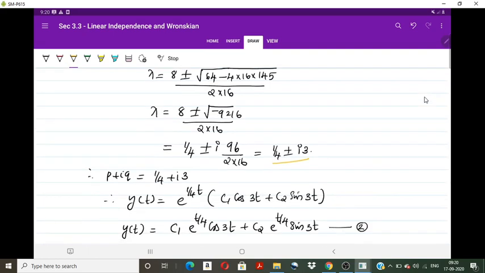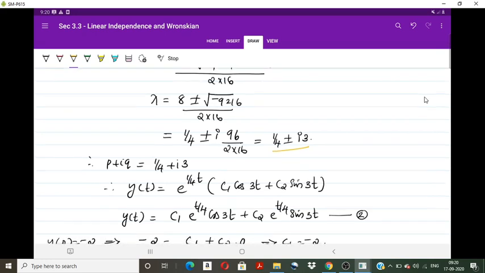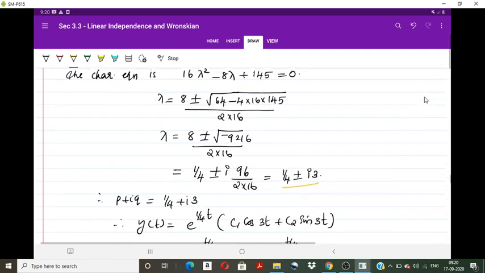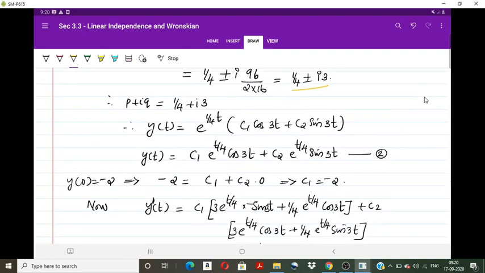So we have the corresponding solution y of t is e raised to t by 4 times c1 cos 3t plus c2 sin 3t. Now call it equation number 2. Given that y of 0 is minus 2, substituting that in this equation we have minus 2 is equal to, on the right side, put t equal to 0. So c1 into cos 0, which is 1, plus c2 into sin 0, which is 0. So we obtain c1 as minus 2.